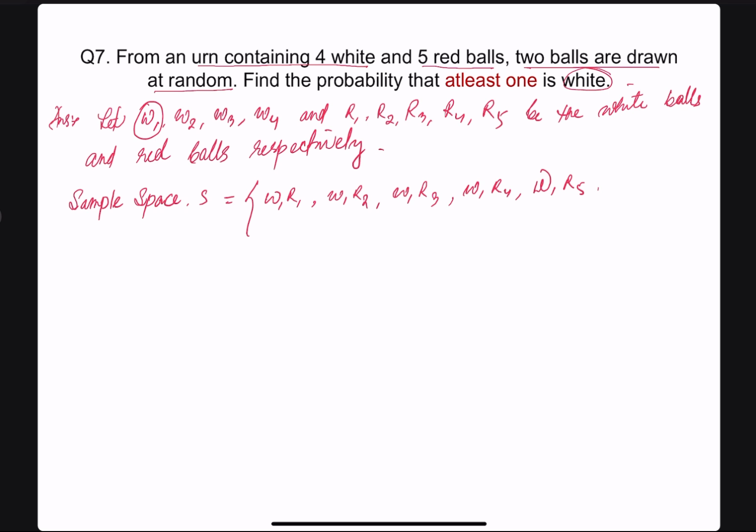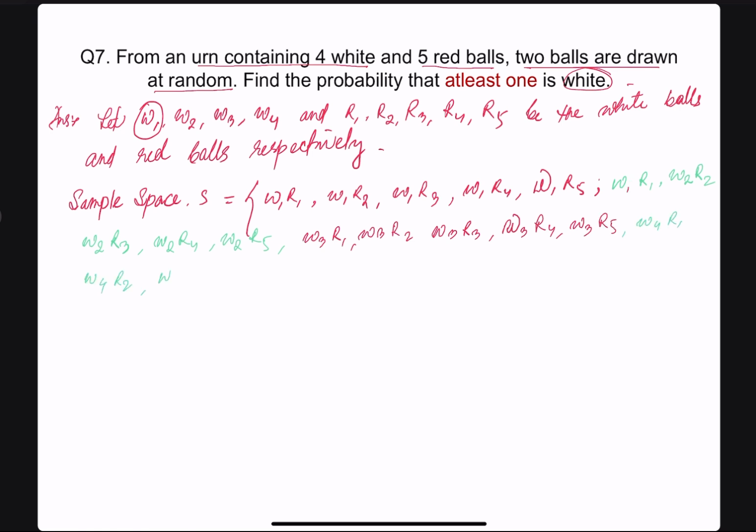Then let's go with W2: W2 with R1, W2 R2, W2 R3, W2 R4, W2 R5, W3 R1, W3 R2, W3 R3, W3 R4, W3 R5, W4 R1, W4 R2, W4 R3, W4 R4, W4 R5.